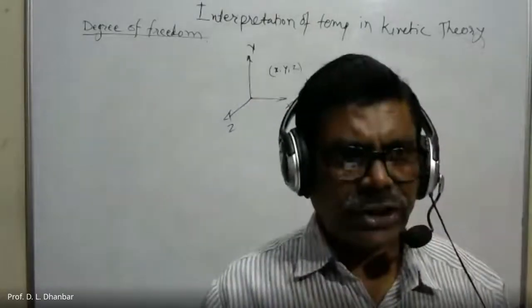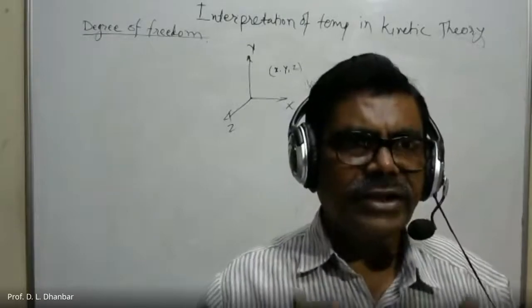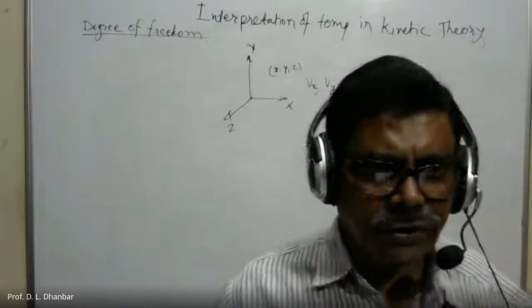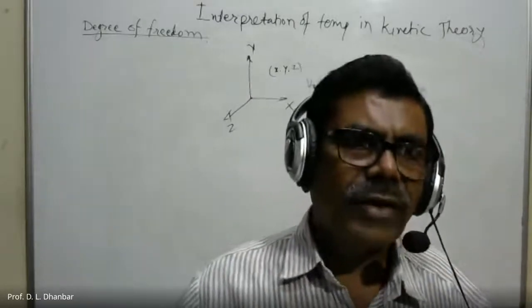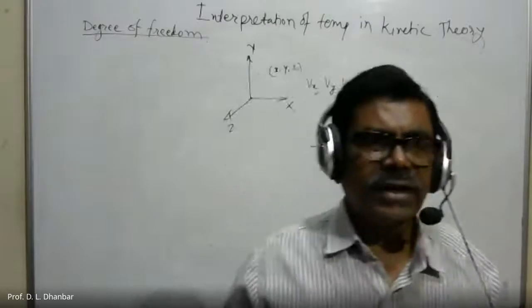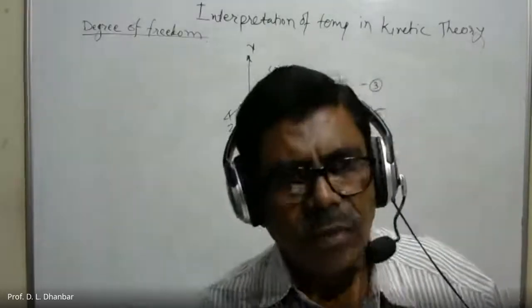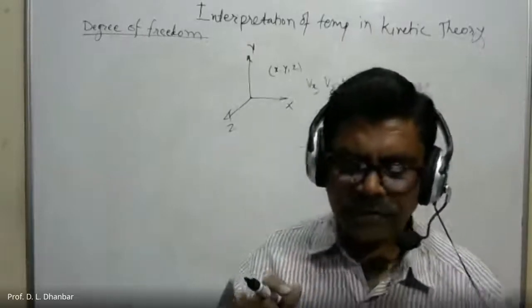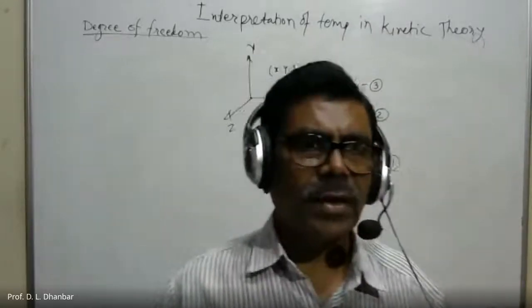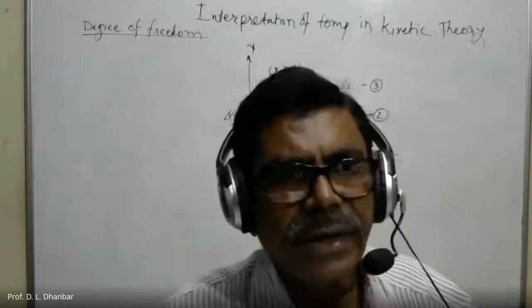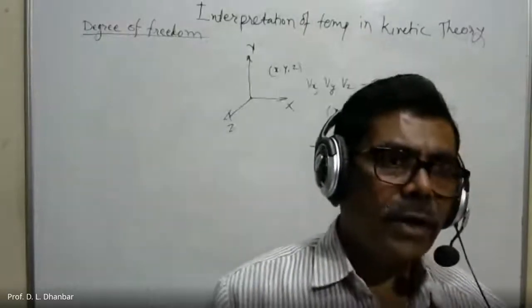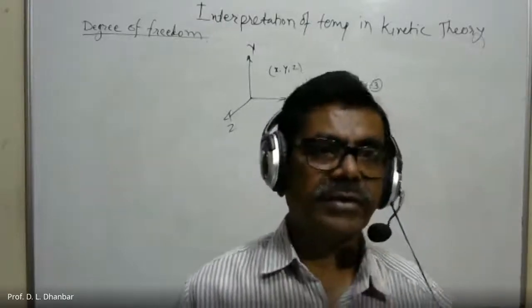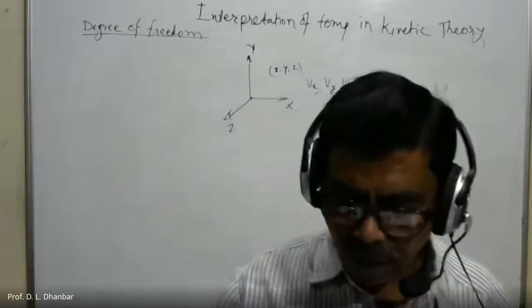मतलब उसका जो पोजीशन है वो ढूंढ के निकालने के लिए जितने भी कोऑर्डिनेट्स हमें चाहिए, और दूसरी बात क्या है, when it is in motion then we require the various independent quantities, and in that case if you count this will give us the degree of freedom. So degree of freedom of a system can be defined as the total number of coordinates or the independent quantities required to describe the position and configuration of the system. It's called degree of freedom.